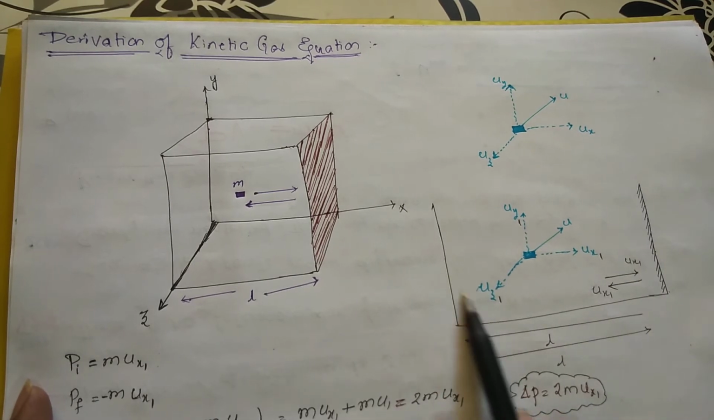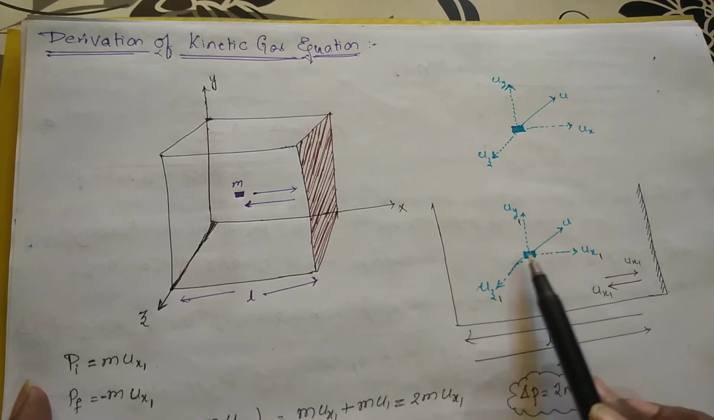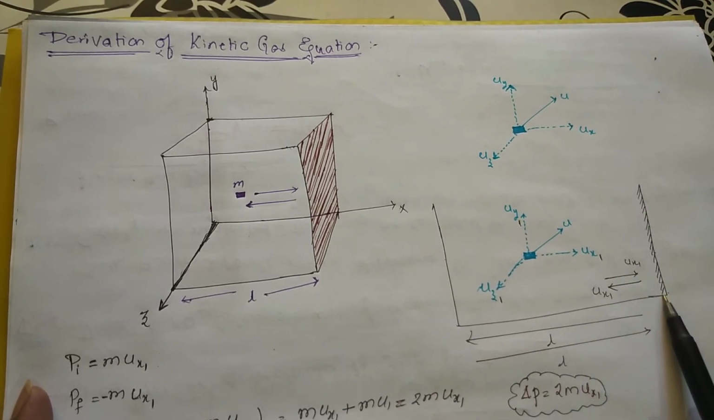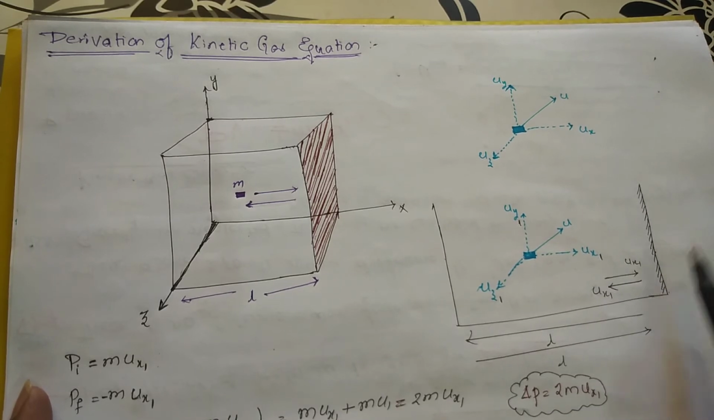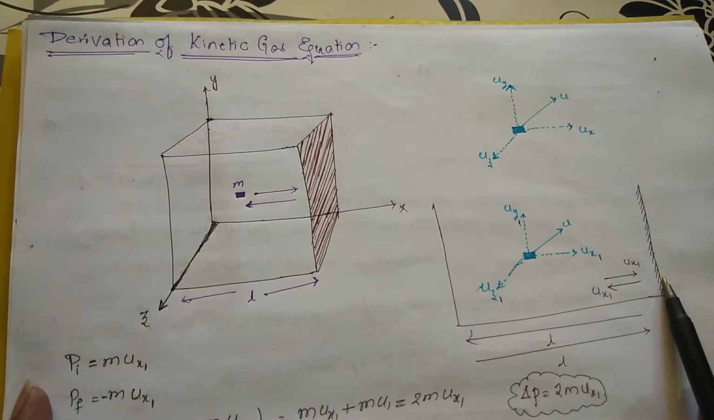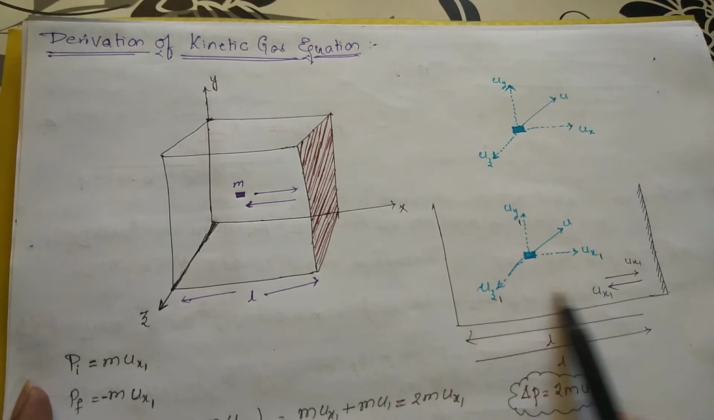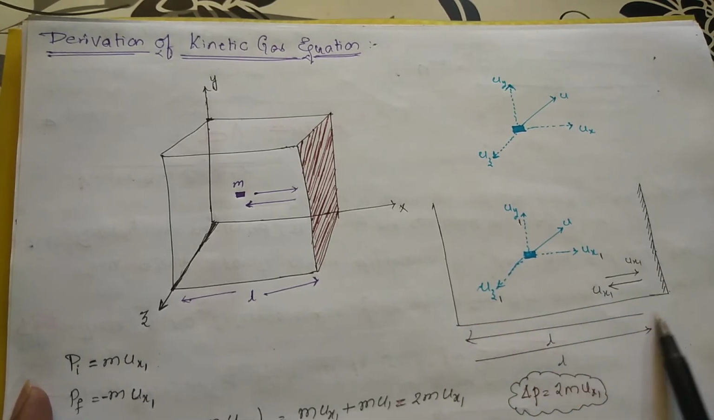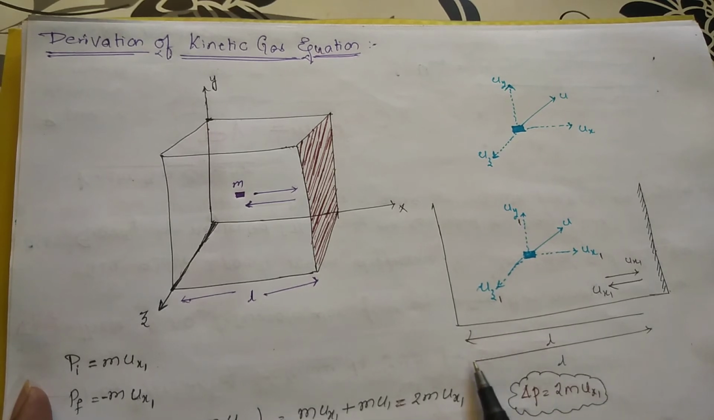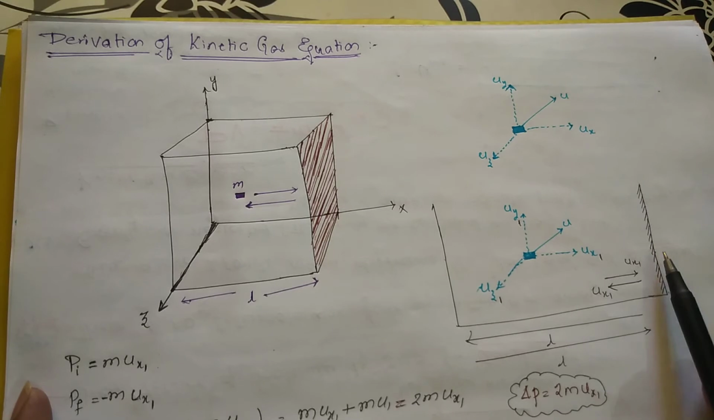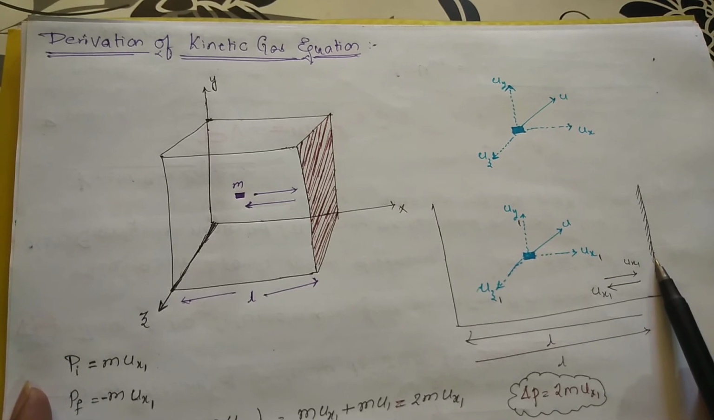We are not considering this hit. The particle is moving and hitting the container wall. After how much time does it come and hit the same wall again? So it hits here, it travels this distance L, and again it travels this distance L. It is coming again, covering distance L, and it is hitting again. So what is the time taken for hitting this wall?